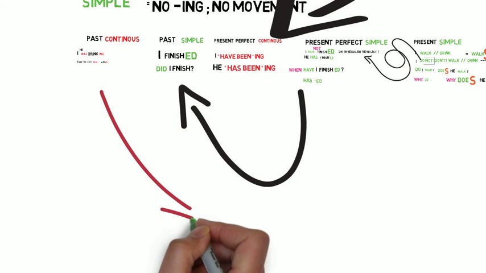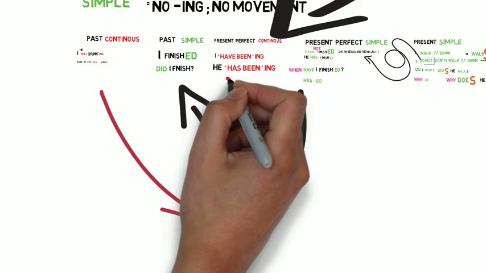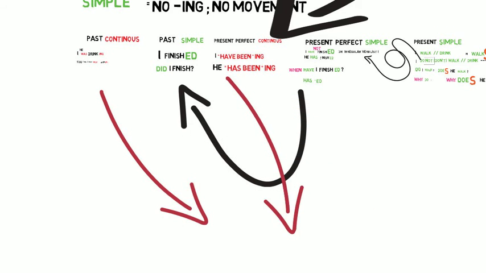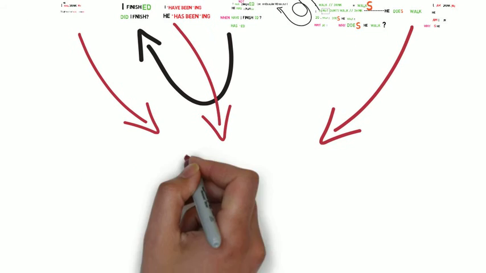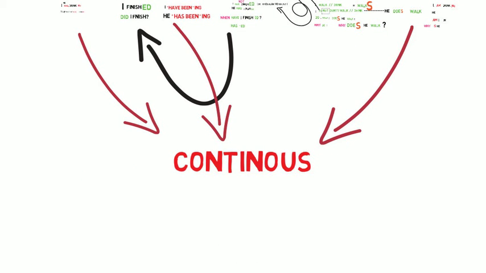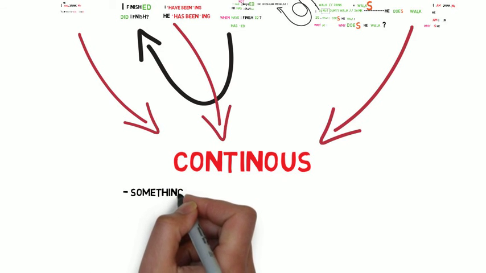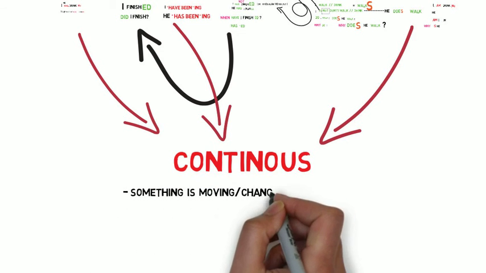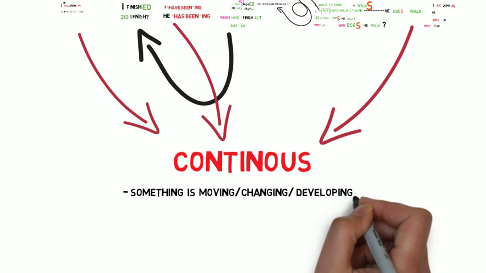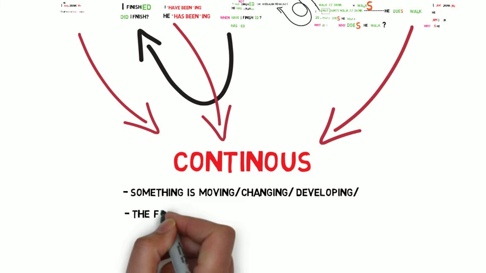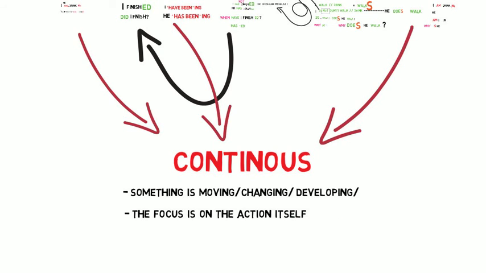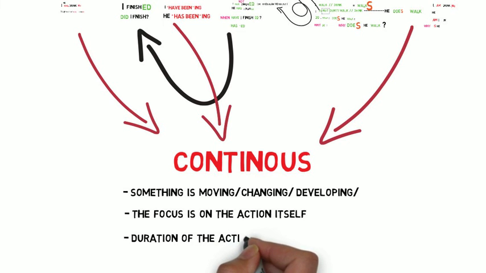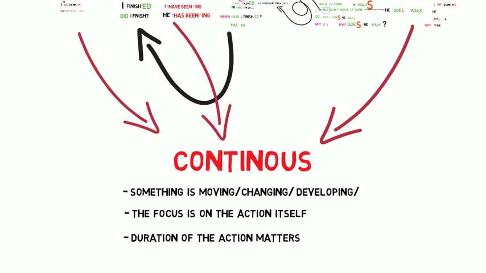So this was a quick and dirty revision of the verb tenses, but the focus of this video is when do I use those tenses? Now we're going to have a look at the continuous one first of all. Continuous means that you use this particular tense, no matter if it's past continuous, present continuous, or present perfect continuous, for something that is moving, changing, developing. And the focus is on the action itself. I have been waiting for you, right? And the duration of the action is important. I have been waiting for you for 2 hours.